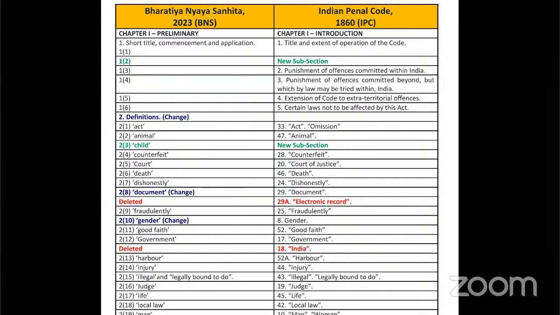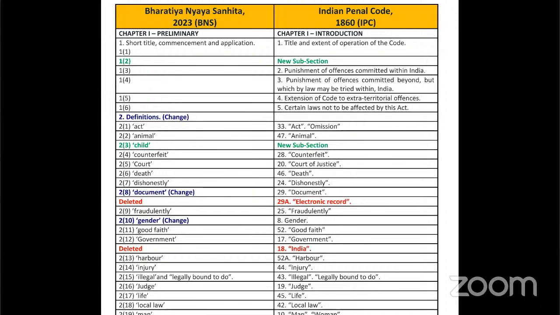So here you find section 1, subclause 1, 2, like that. Section 2 is of definitions. The definition of act, if you see, 2 subclause 1, was in IPC in section 33.